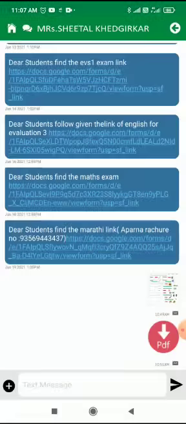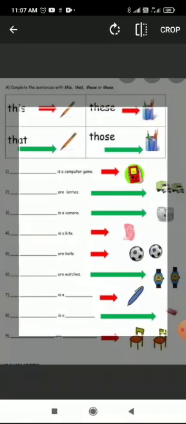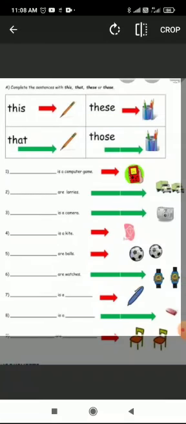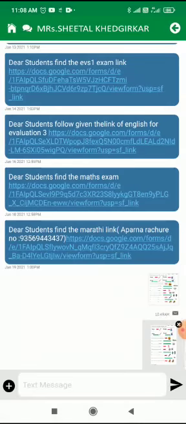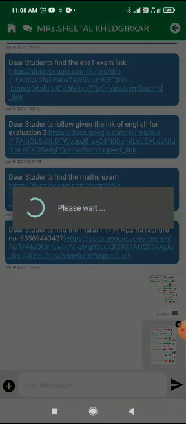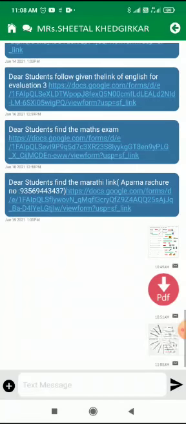Now I am clicking on image. After clicking on image, my images will open. I will take the image of my answer sheet. I have to adjust this image properly so that all the answers can be sent properly. Then I will crop it and upload it, and then click this arrow. This will upload the paper you are sending to Sheetal miss in the form of an image. See, like this. Now you can see this image here.